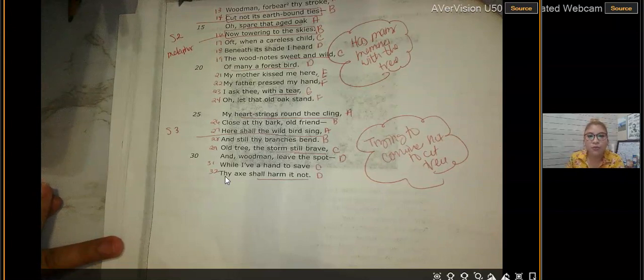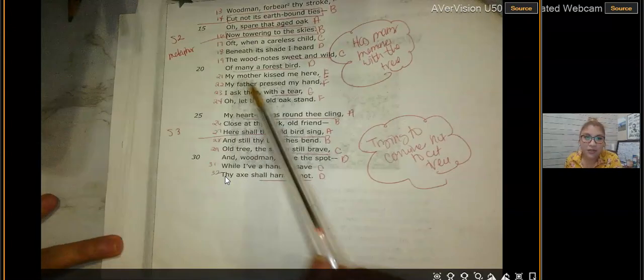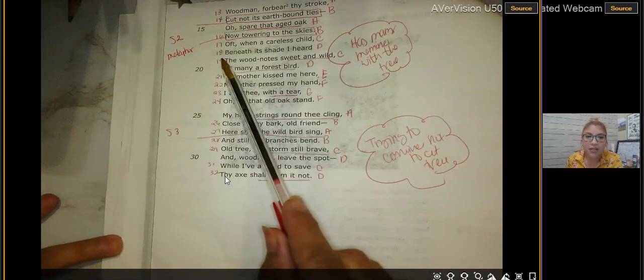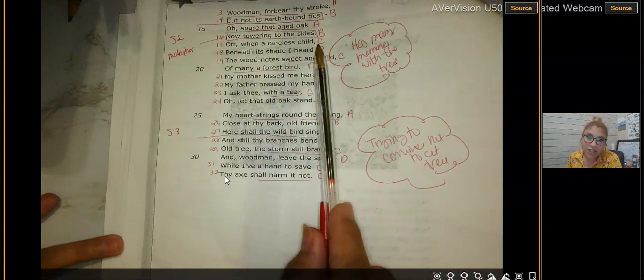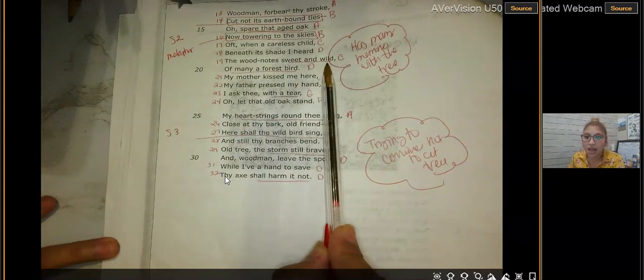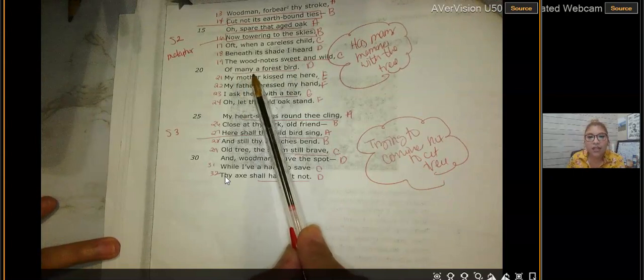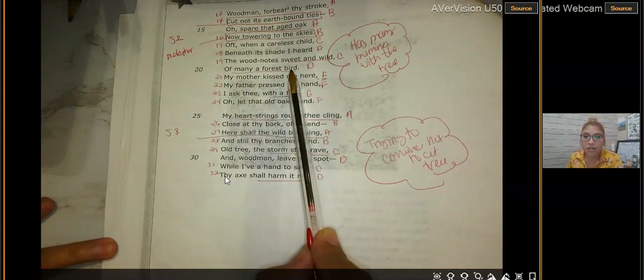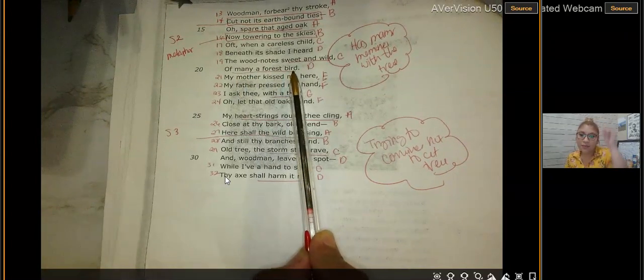Now, what does it mean by the wood notes? So look what it says. Let's go back to line 17. "Oft, when a careless child, beneath its shade, I heard the wood notes sweet and wild of many a forest bird." So that means what's on top of it?